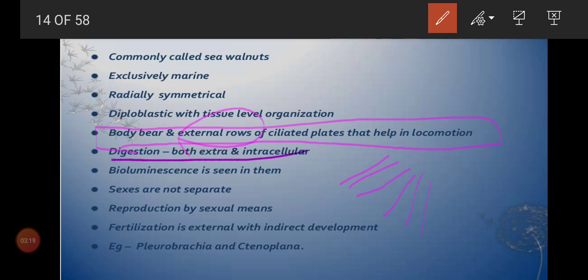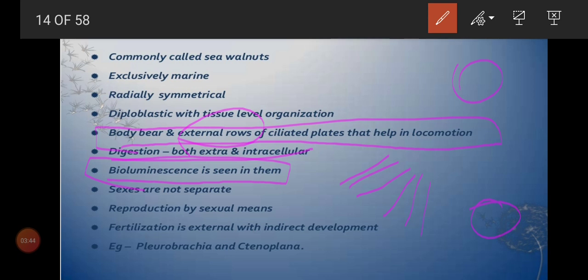And digestion, I told you, is complete, both extracellular and intracellular, so we can see mouth and anus also. And here a very important character is bioluminescence. They are able to emit light because the organism has luminescent capacity. That is what we call bioluminescence.